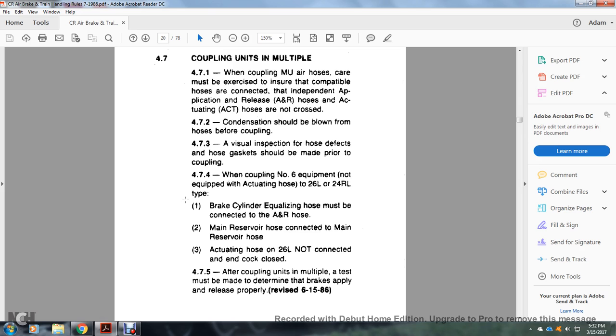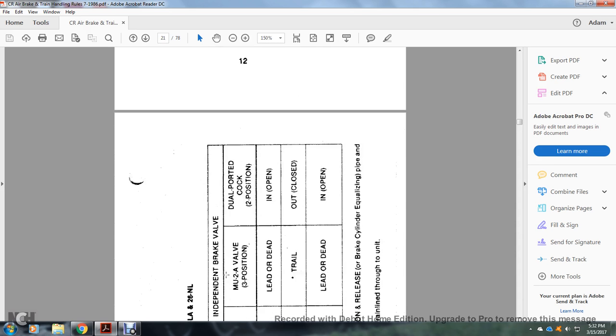When the number 6 is not equipped with the actuating hose, for the 26L and the 24RL type, the brake cylinder equalizing hose must be connected to the A&R hose, the main reservoir hose connected to the main reservoir hose, and the actuating hose of the 26L not connected and the end cock closed. 475. After coupling the units multiple, a test must be made to determine that the brakes apply and release properly. Revised June 5th, 1986.